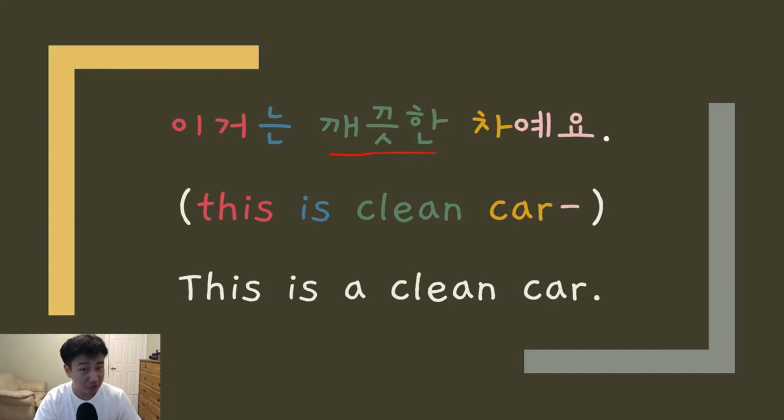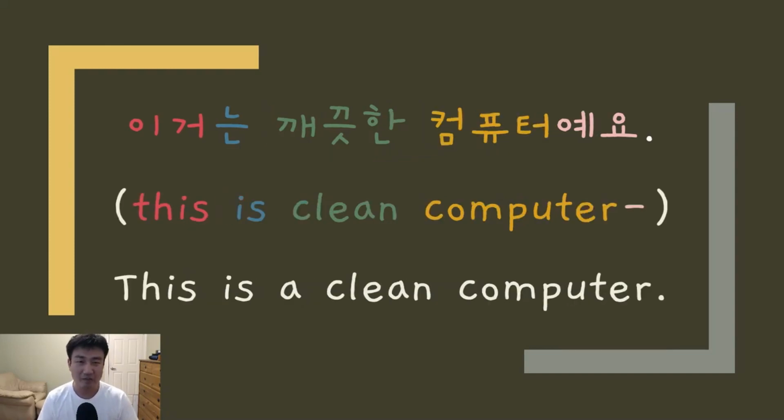And also you can replace this yellow word car with any other noun. You can just look it up in a dictionary. You can say like tree or whatever. Here, I'll show you. This one is 이거는 깨끗한 컴퓨터예요. So the only word I replaced was computer.